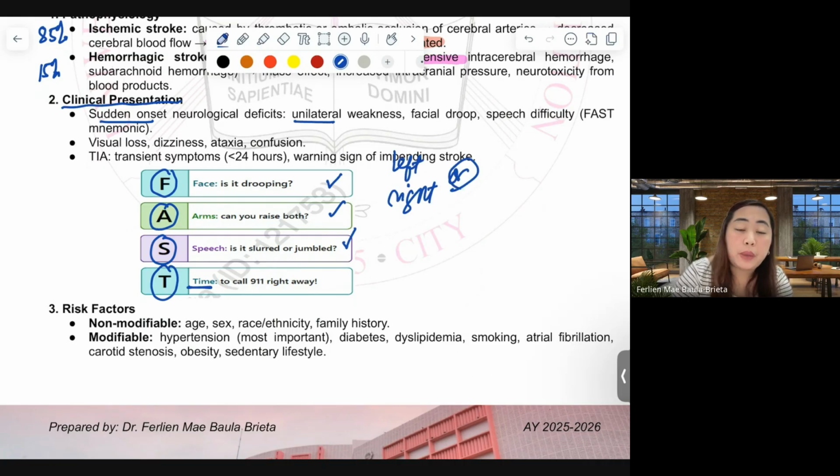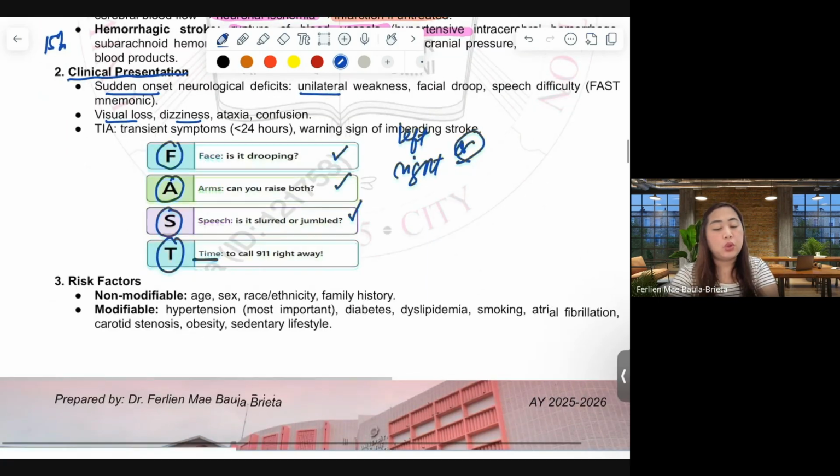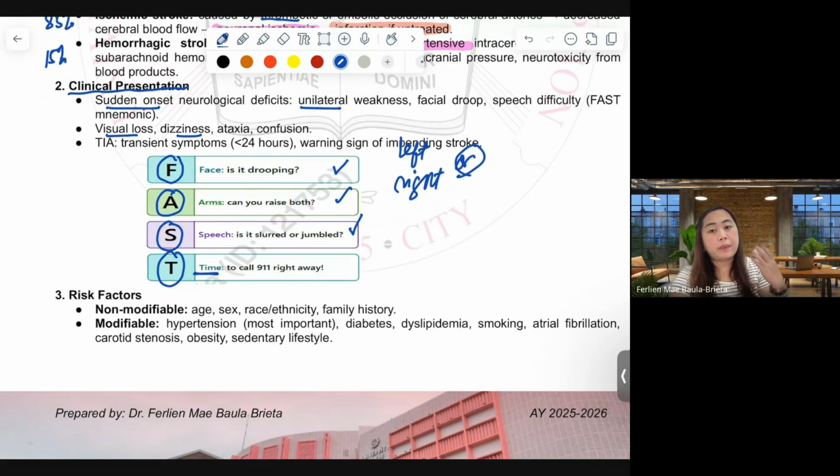Facial droop, speech difficulty. We also have visual loss, dizziness, ataxia, and confusion. So if these are seen in a patient, then we really have to call 911 right away.